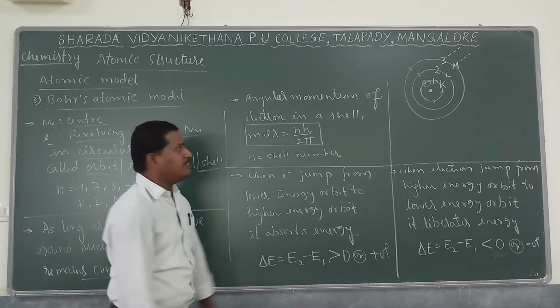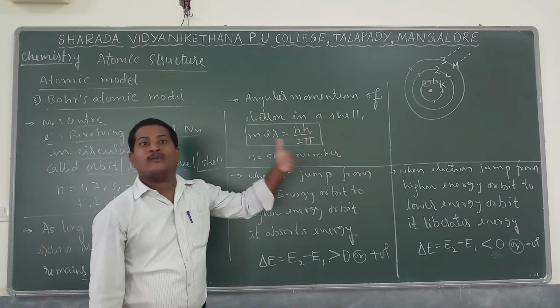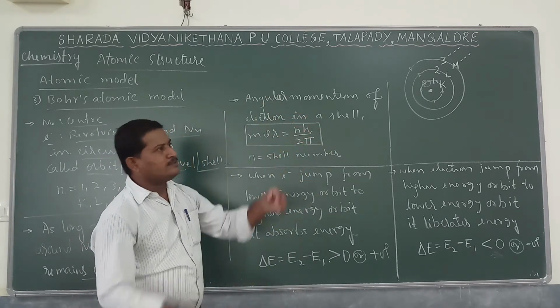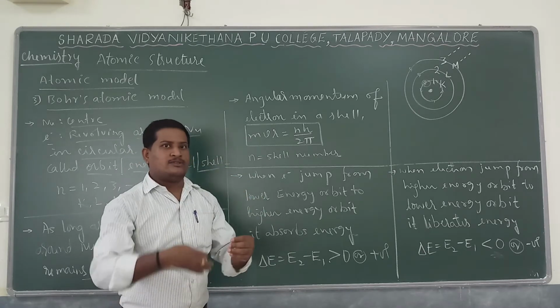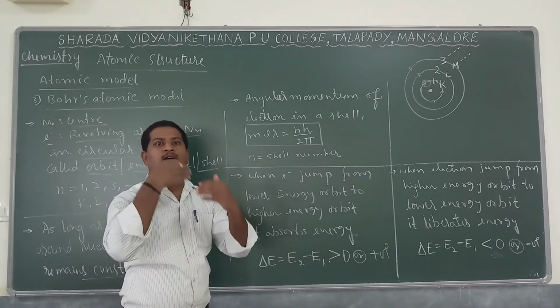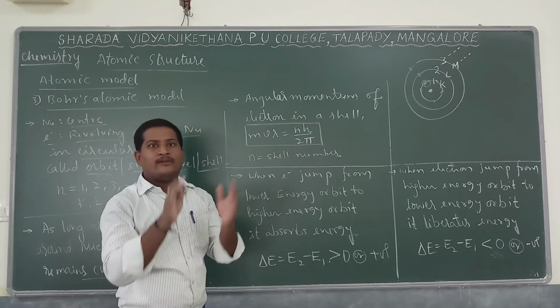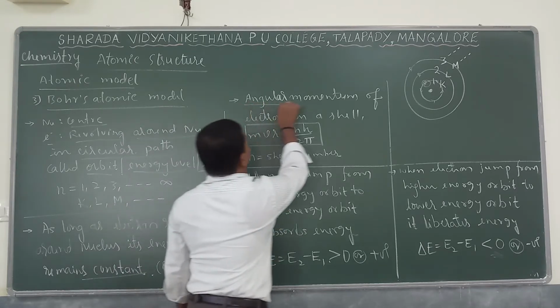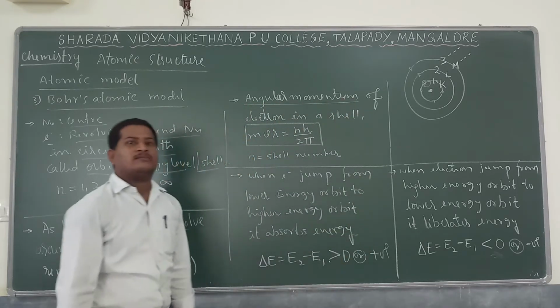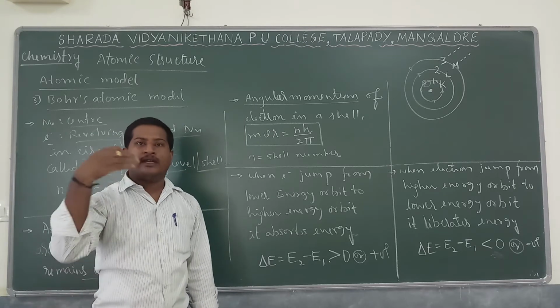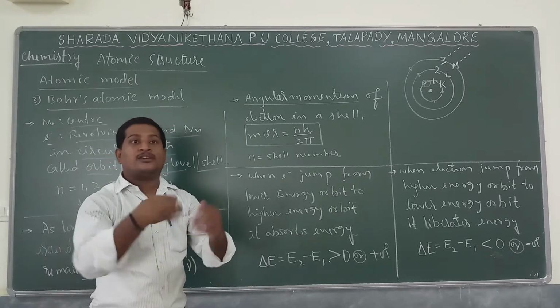The third point says, what about their velocity? Since electrons are moving in a circular path, the velocity of any object moving in a circular path is considered as angular momentum. Angular momentum is nothing but the velocity shown by an object or a particle in a circular path.